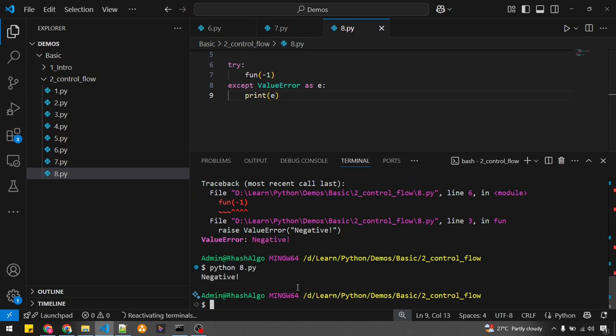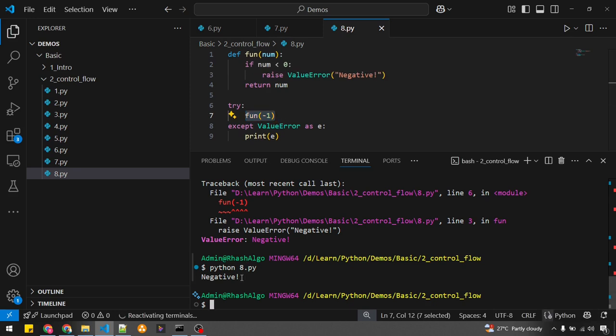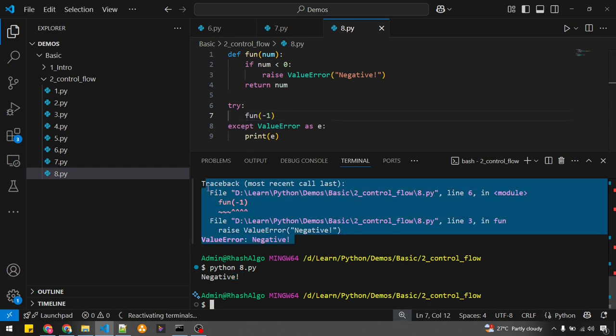Okay, what happened here is I handled that exception. If you see here, I handled that exception. Since I handled that exception, I got the message only. If I don't handle that exception, I would have got the whole stack trace like this.